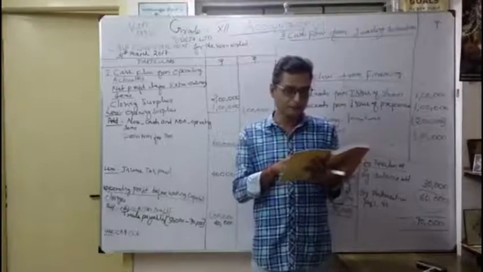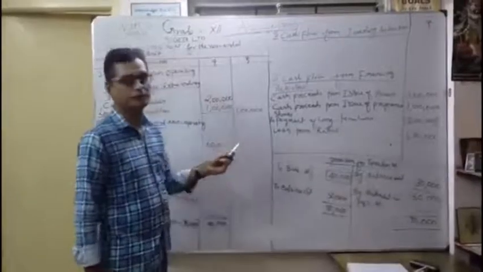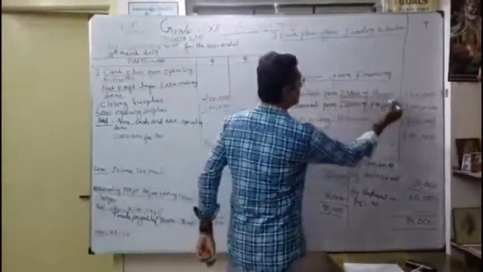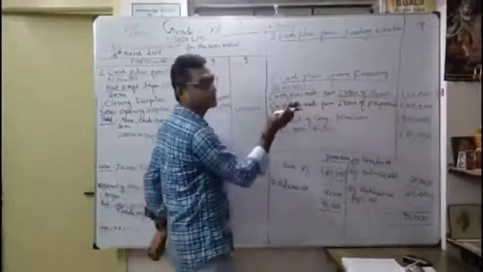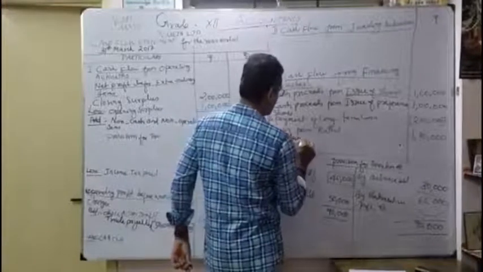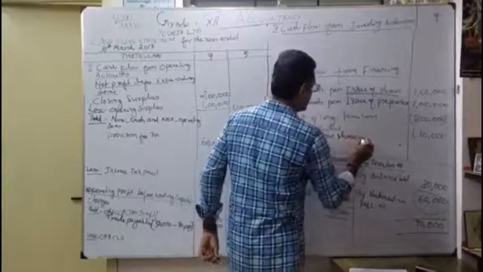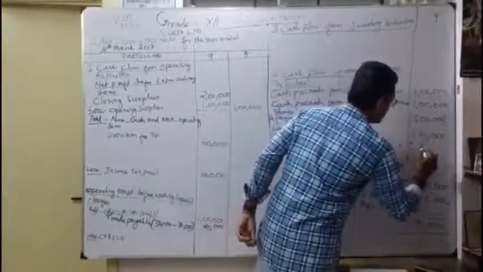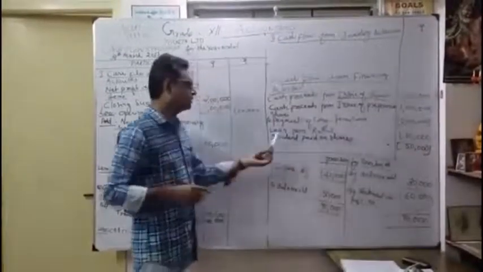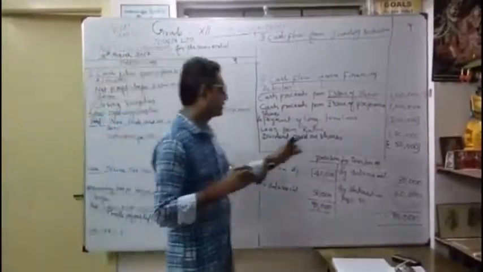Then see, dividend paid on shares, 50,000. Okay, so for that we want to give the effect. So dividend paid on shares. So naturally, for the issue of shares, how we got cash, we want to give the treatment where, in finance activities. So dividend paid on shares. Okay, so it is cash outflow. Put in the bracket 50,000. Should be very careful. Otherwise, calculation error will come. Okay. So that's immediately I am going to write it here. This is what? Dividend paid on shares.